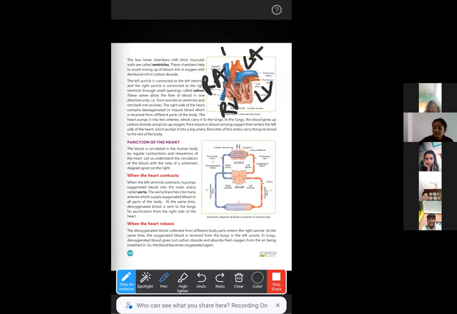Now the left side, it receives the oxygenated blood from the lungs, and then it pumps that oxygenated blood to all the parts of our body. And the right side, it receives the deoxygenated blood, that means the blood that is rich in carbon dioxide, from the other parts of our body and it pumps it to the lungs. Up to this, is it clear? Yes, ma'am.